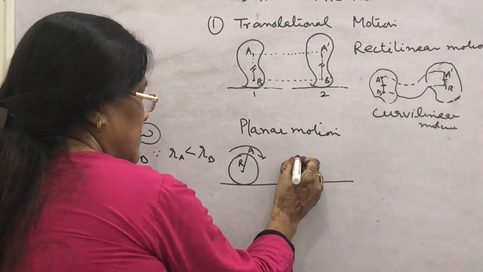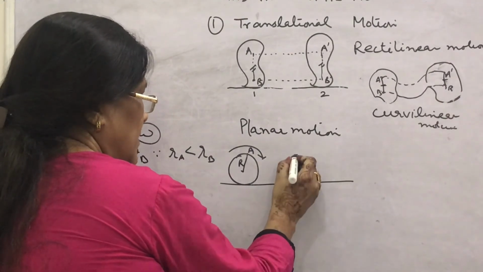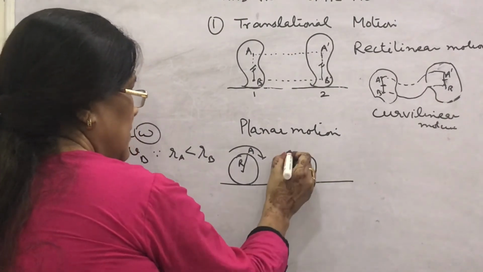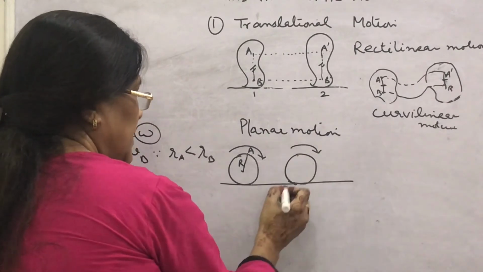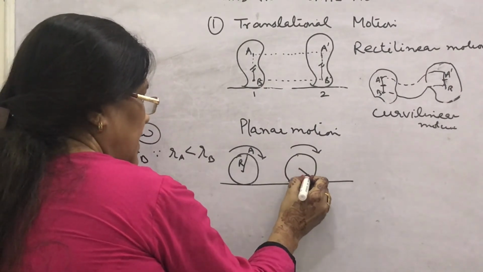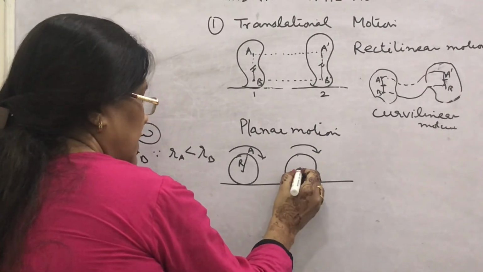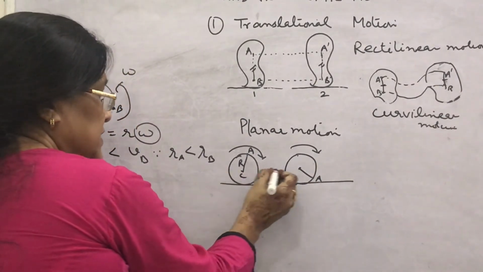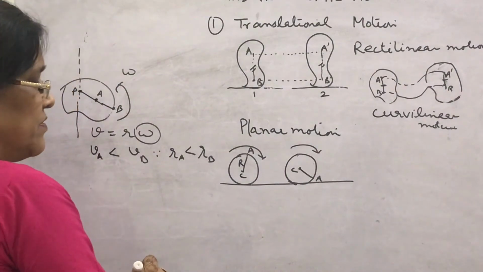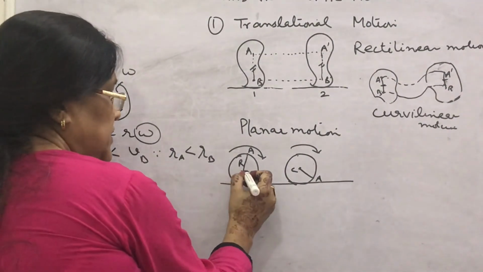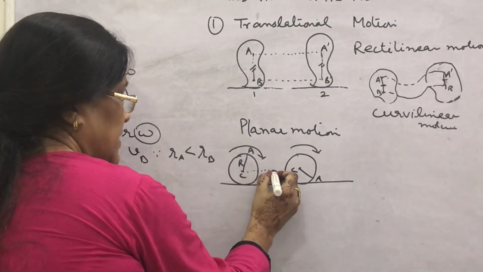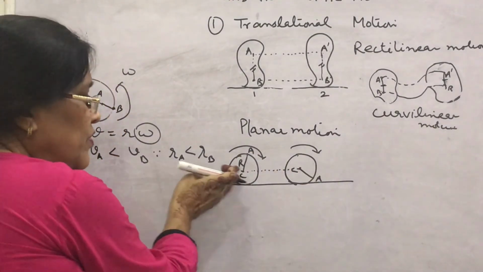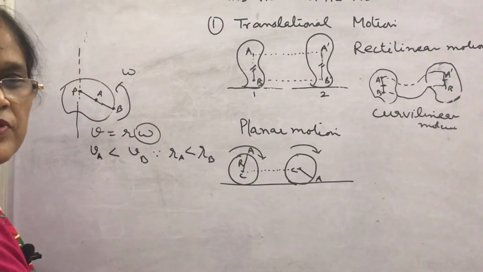After some time, it is in the new position, rotating in the same way. We find that the point A comes here. Okay, here we find that the center C, if you say it's the center of mass, then it moves along a straight line.